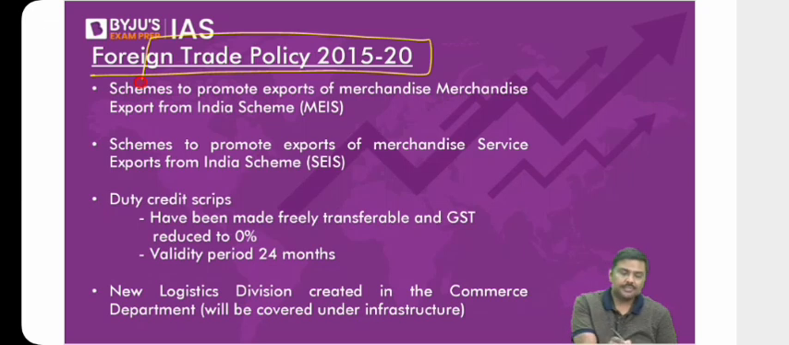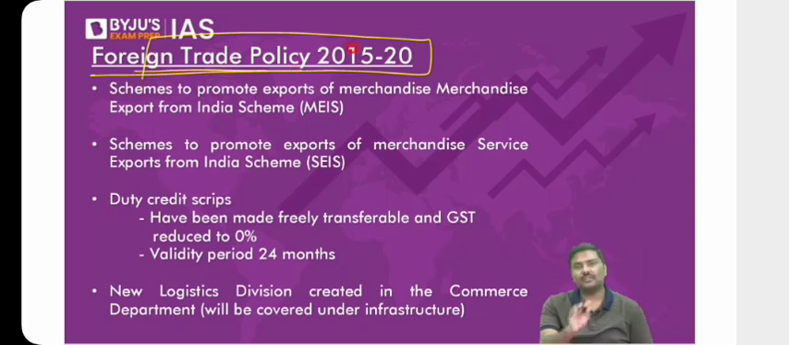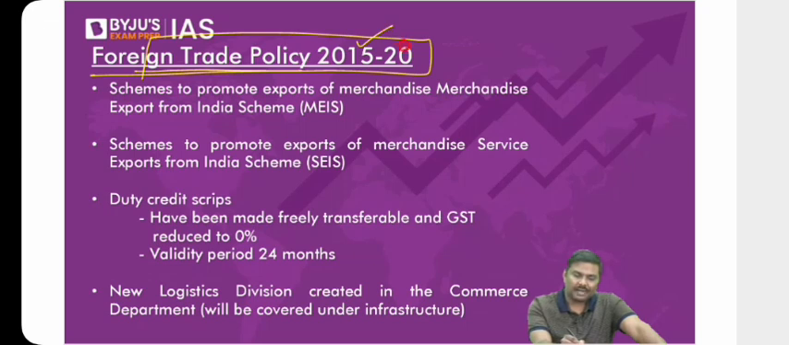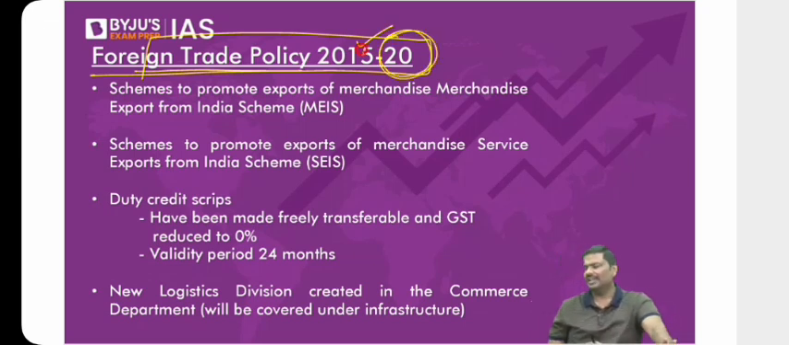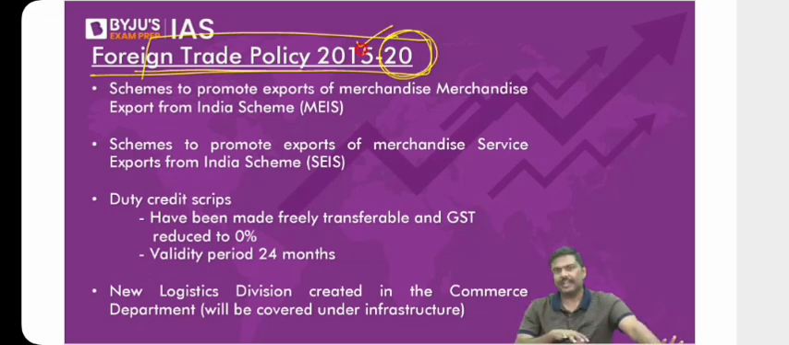Now, have a look at this. The trade policy which is applicable today was actually announced for 5 years, 2015 to 2020. But tell me what happened in 2020? I'm pretty sure all of you know what happened in 2020. There was a pandemic, and as a result of the pandemic, the Government of India has not announced a new FTP.